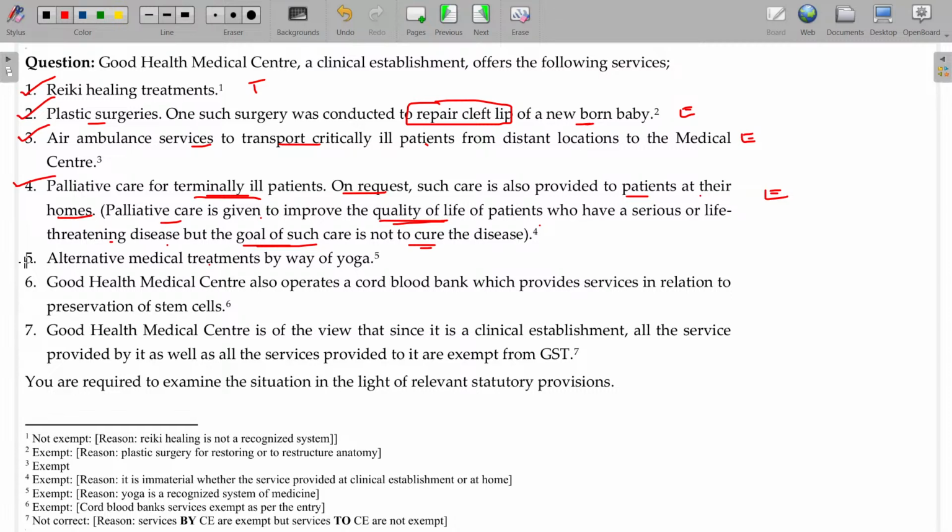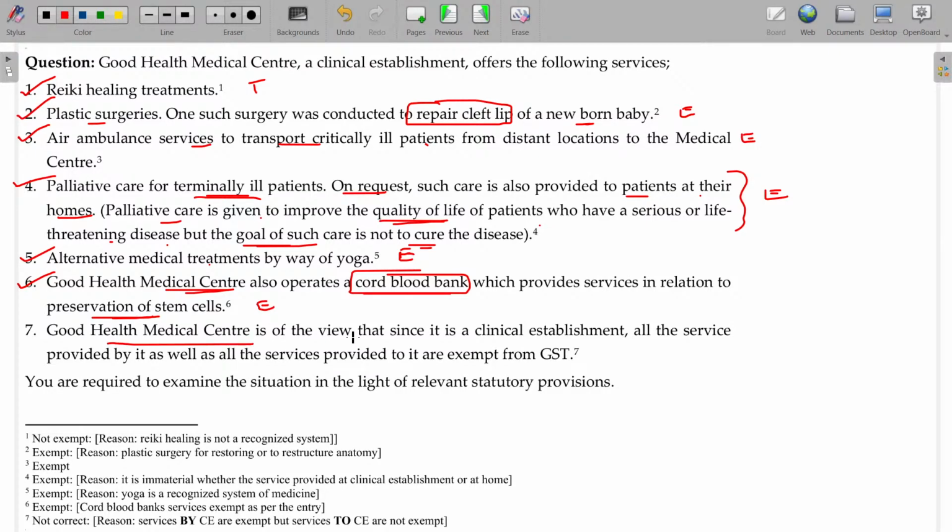Alternative medical treatment by way of yoga. Yoga falls under this, exempted. Good Health Medical Center also operates a cord blood bank, which provides services in relation to the preservation of stem cells. Exempted. Cord blood bank: this service has become very costly and very famous currently. How many have heard about this cord blood bank? Heard about this or not? Okay, so most of the words we have not come across.